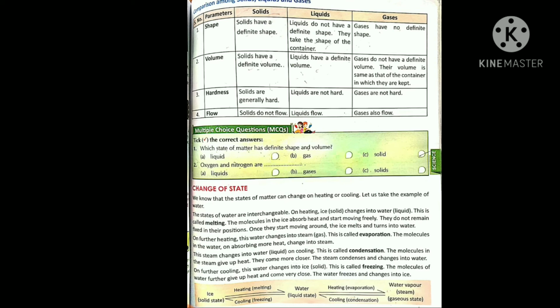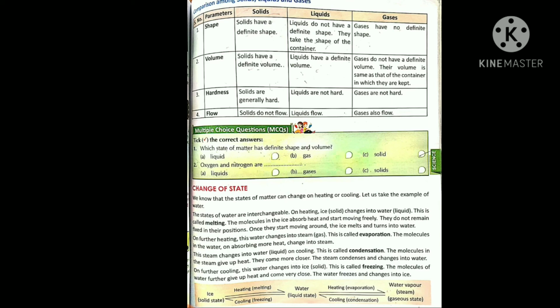On further cooling, this water changes into ice. When we first gave heat, the ice converted to water. This process is known as melting. And when we are cooling, once the water gets cooled, it turns to ice.